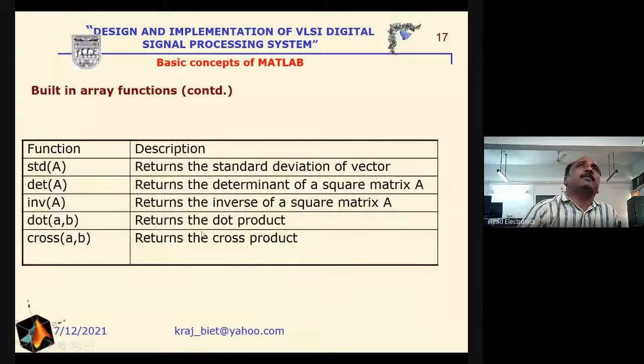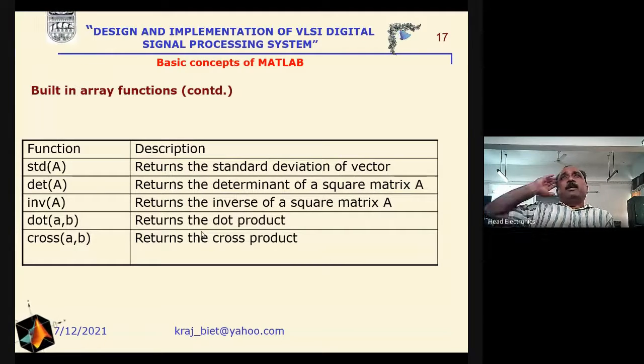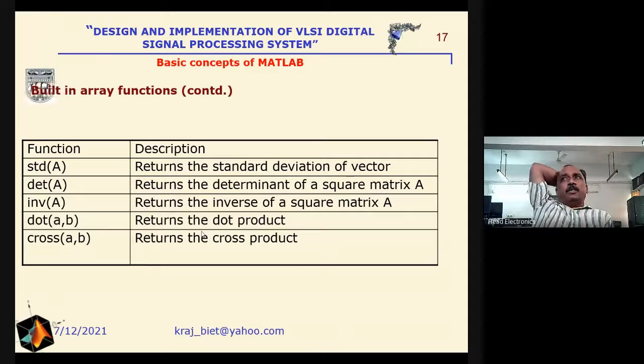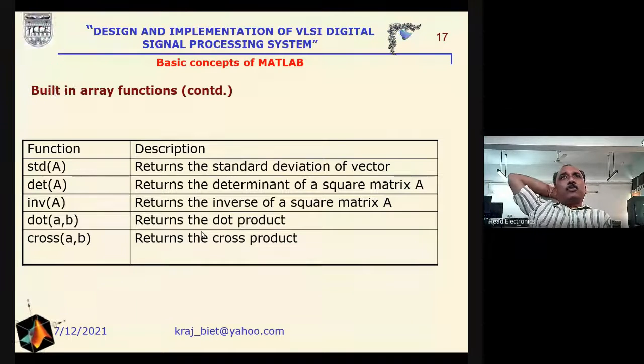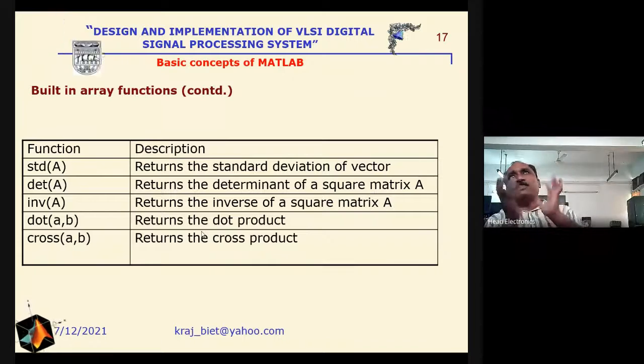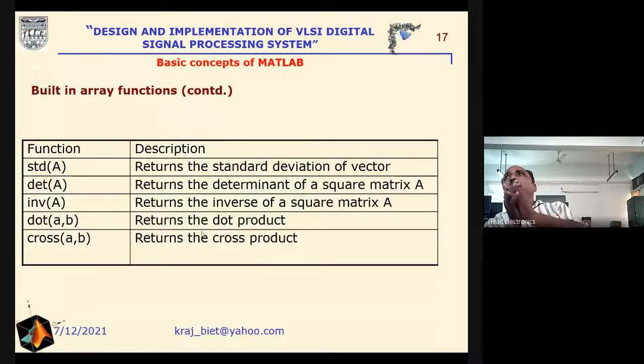Now, in order to get the standard deviation, just use STD, and to get the determinant of a square matrix, use DET, and the inverse of any matrix is INV, the dot product is DOT, and in order to get the cross product, we just write cross. So these are the mathematical operations that can be done in a very easy way with the help of MATLAB.